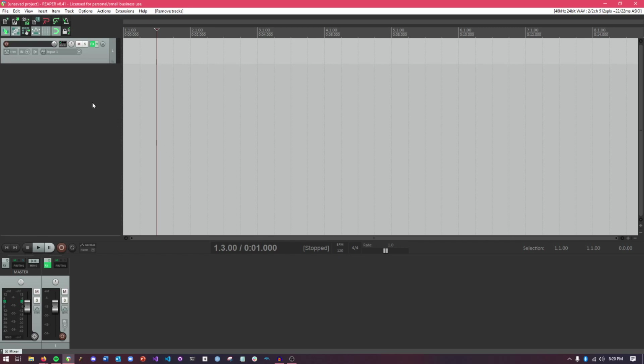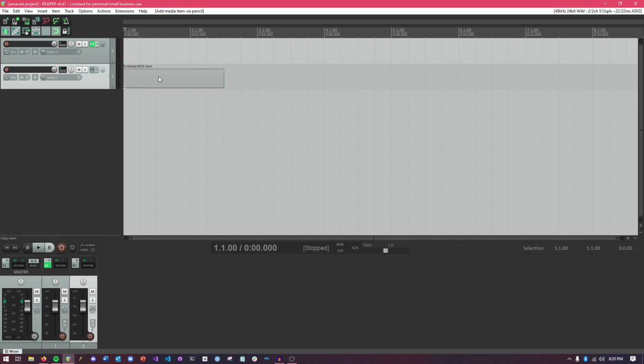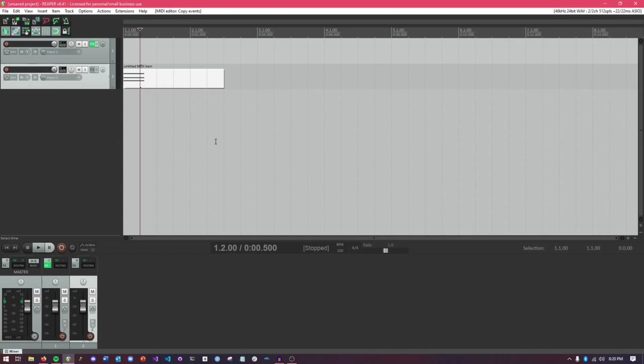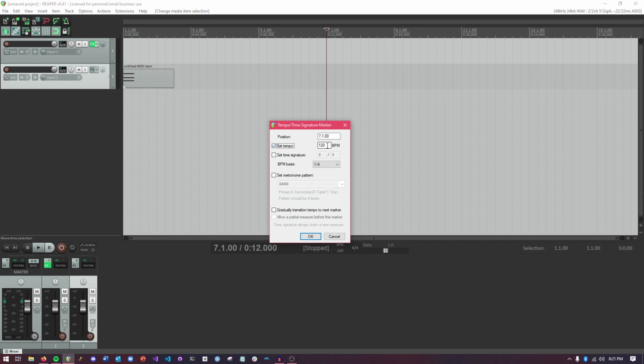First and foremost, Reaper supports MIDI, which you can tell by this. I made a new MIDI object and am plotting MIDI here, and it also supports virtual instruments that you can use with MIDI. This includes a tempo map, as you can see here, this grid, and this has an adjustable tempo right here, and time signature right here. You can add tempo or time signature changes anywhere in the project as well,